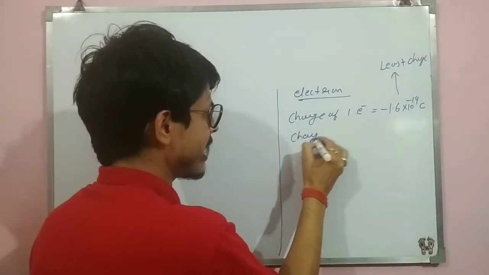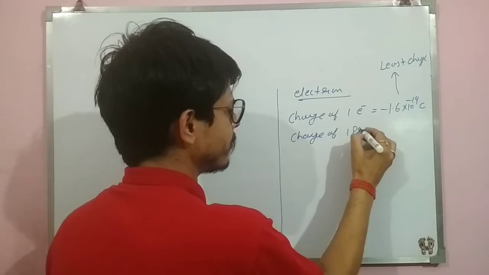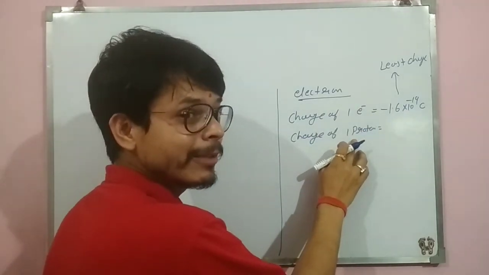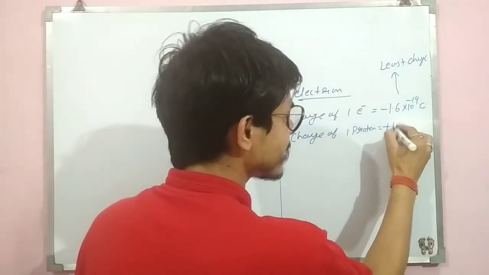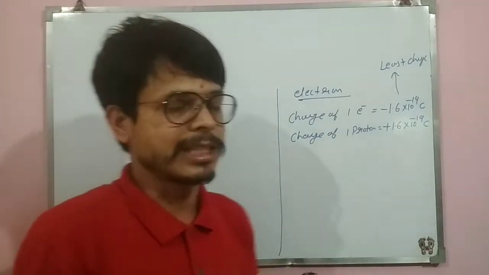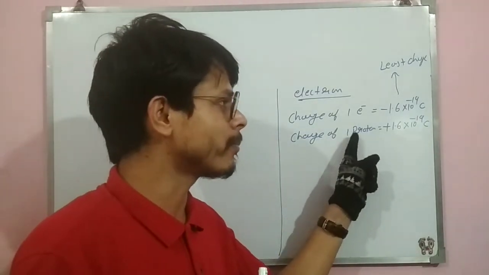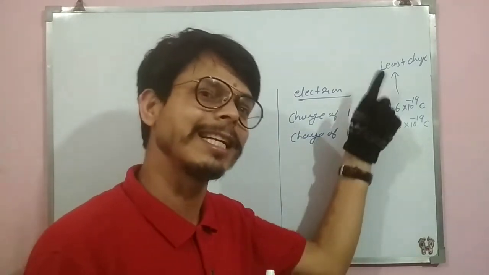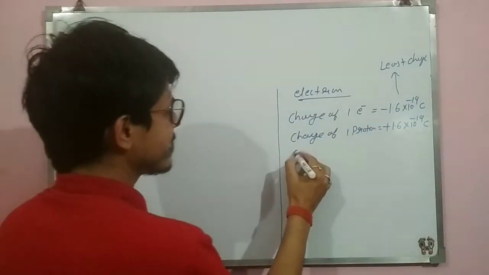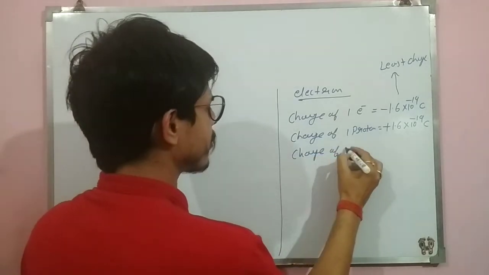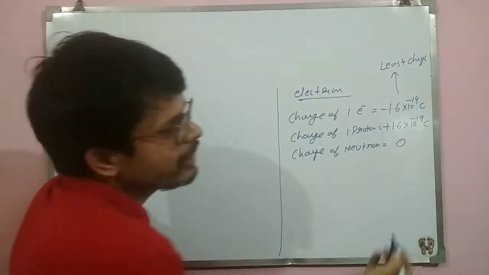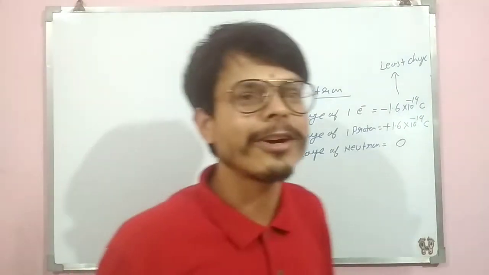Similarly, charge of one proton, you know, electrons were negative, protons are positive, both are equal. So its charge is plus 1.6 into 10 to the power minus 19. Make it clear: protons are positive, so the charge will be plus, and the electron has just as much, because both are equal. Now, charge of neutron: neutron means neutral, zero.